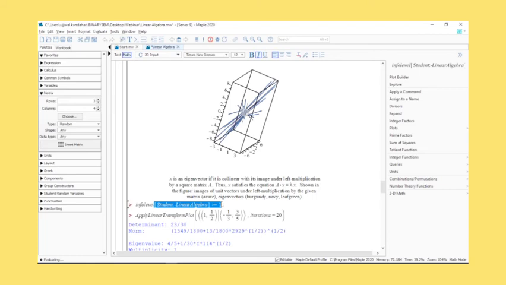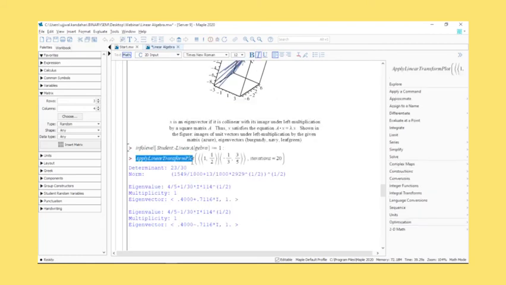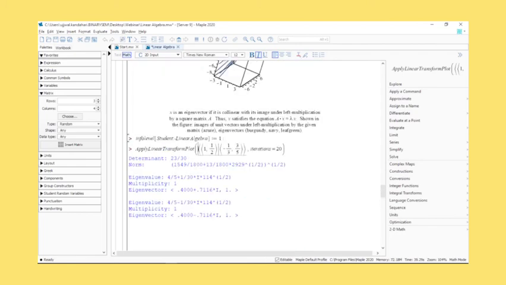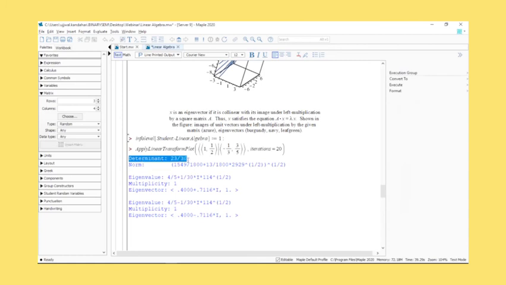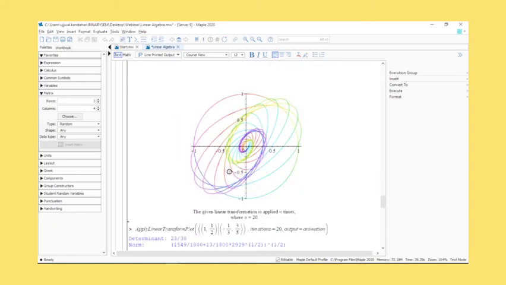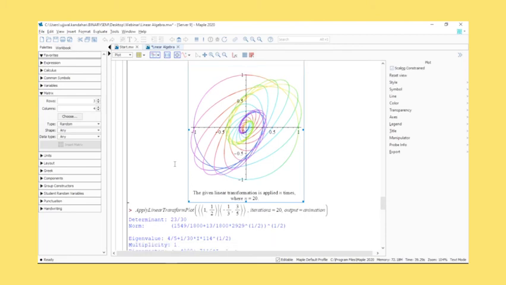So what you're able to do now is apply the linear transform plot. You get the plot for it. I apply the linear transform for this particular variable and vectors, and you have the number of iterations, the number of times you want to apply it. It tells you the determinant, the norm, the eigenvalue and its multiplicity, the other eigenvalue, its multiplicity and its eigenvector, and also gives you the annotated plot for it. So it gives you the linear transformation when it's applied 20 times, and this is what it will look like.